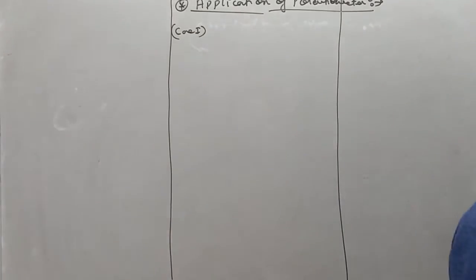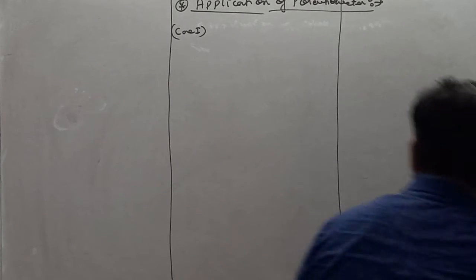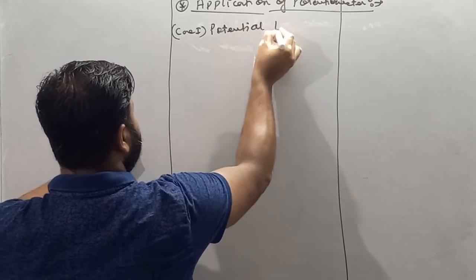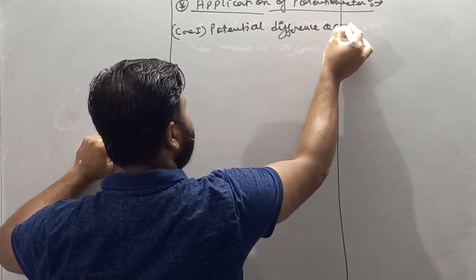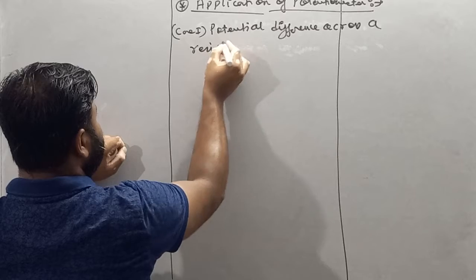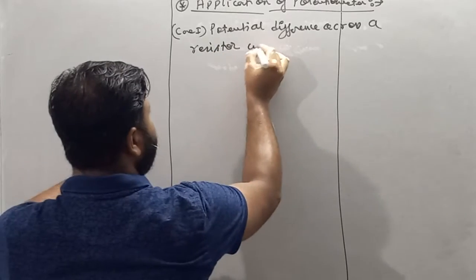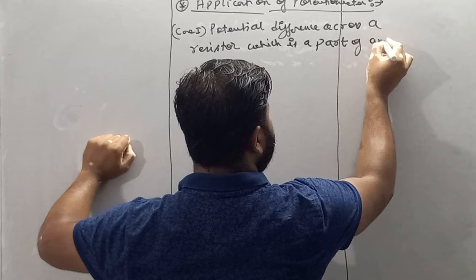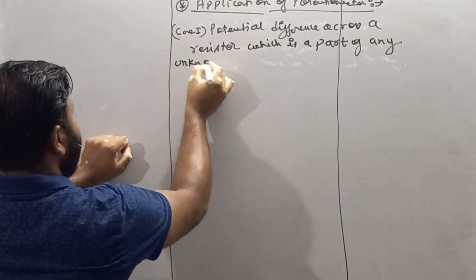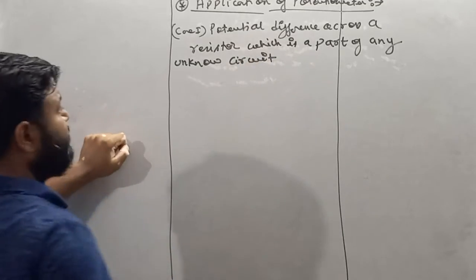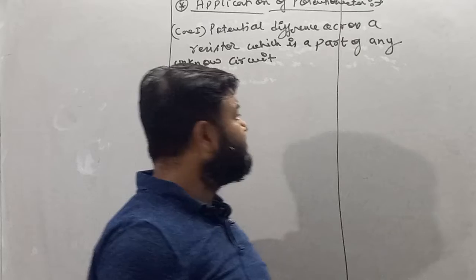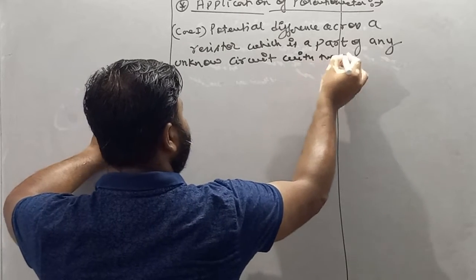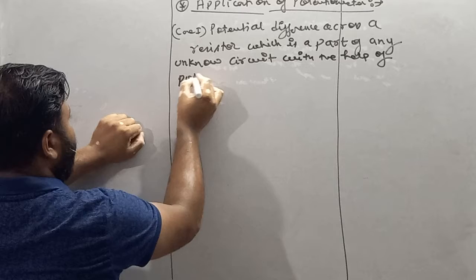Write down potential difference across a resistor which is a part of any unknown circuit with the help of potentiometer.